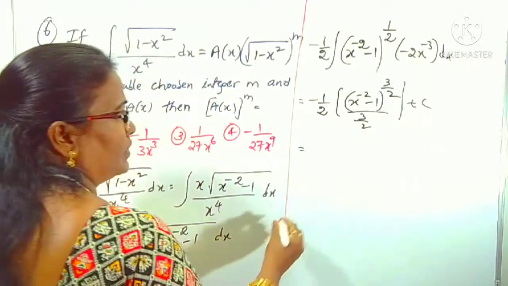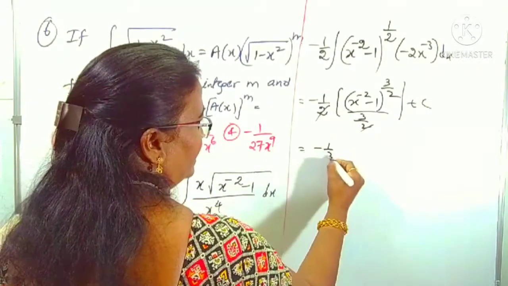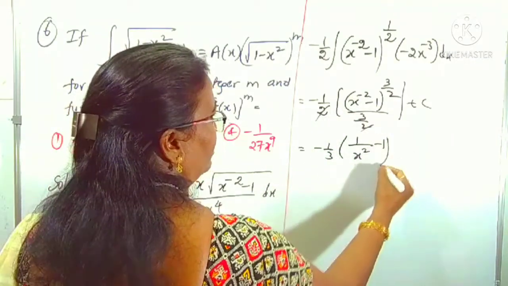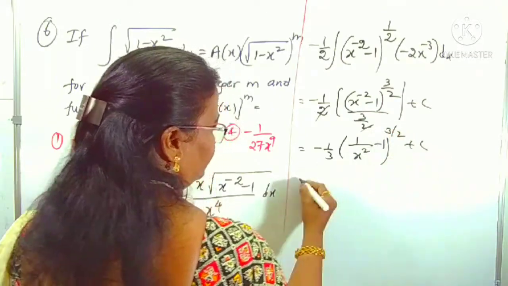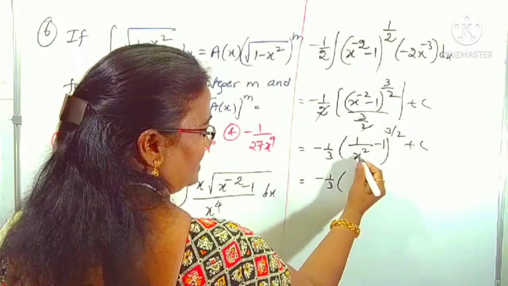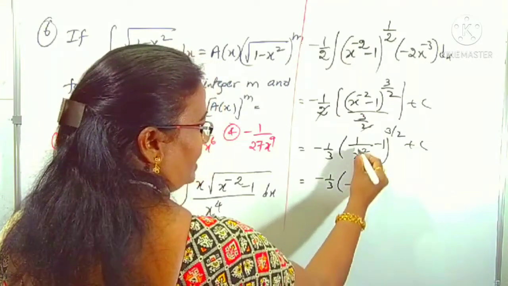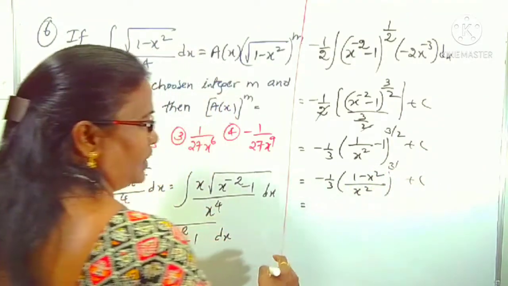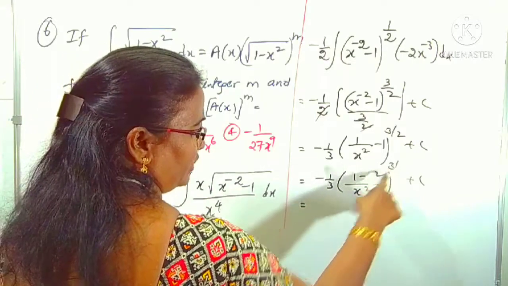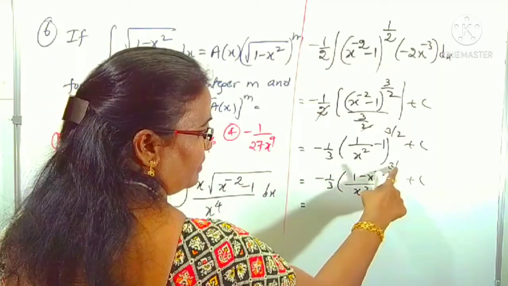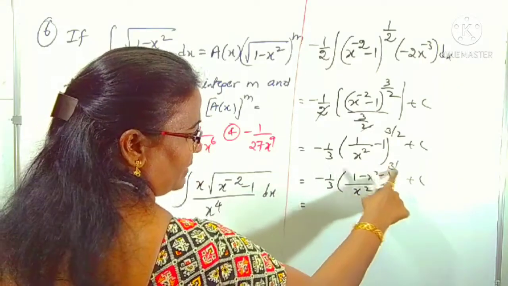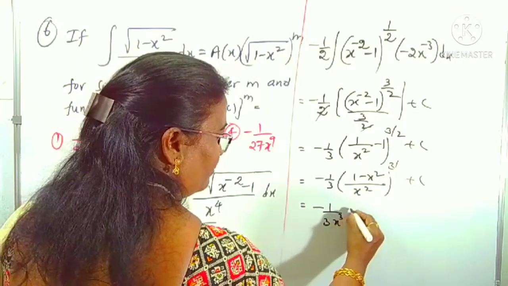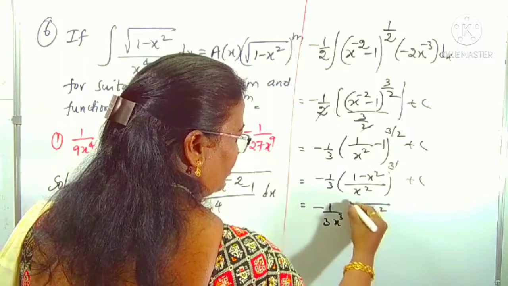The integral constant as it is. You know, 2 gets cancelled here. Minus 1 by 3 times x power minus 2, I shall write 1 by x square, with minus 1, whole power 3 by 2, plus c, right? This is minus 1 by 3 into, what is the LCM here? x square is the LCM. Here 1 minus x square whole power 3 by 2 we can get, right? 1 minus x square whole power 3 by 2 means what shall I write? Root over 1 minus x square, whole power 3. And x square whole power 3 by 2, means 2 cancelled here, x cube. So it becomes minus 1 by 3 x cube, of root over 1 minus x square, whole power 3.